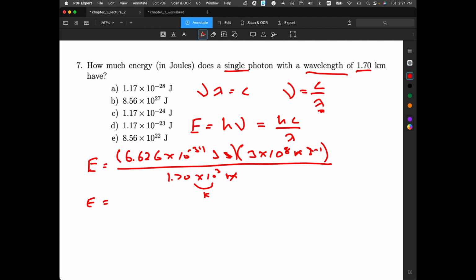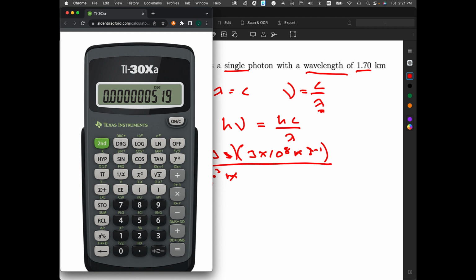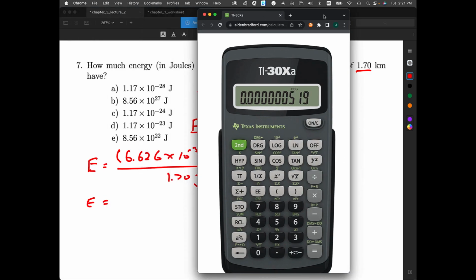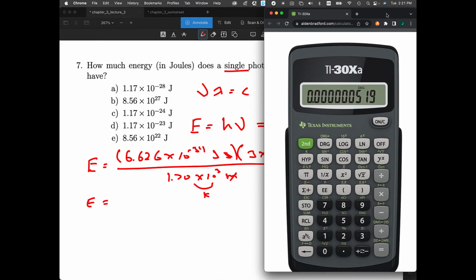And that's my calculator. So let's clear this.